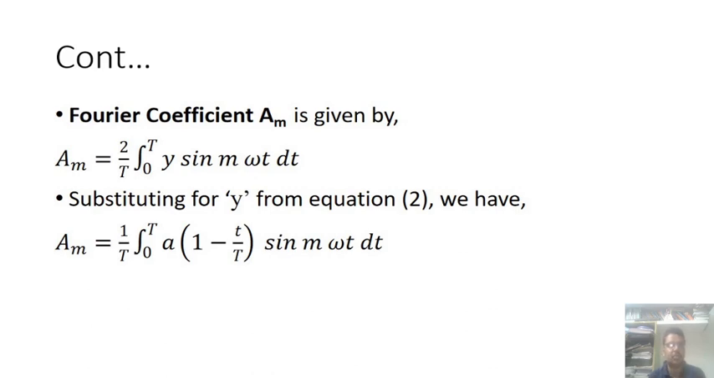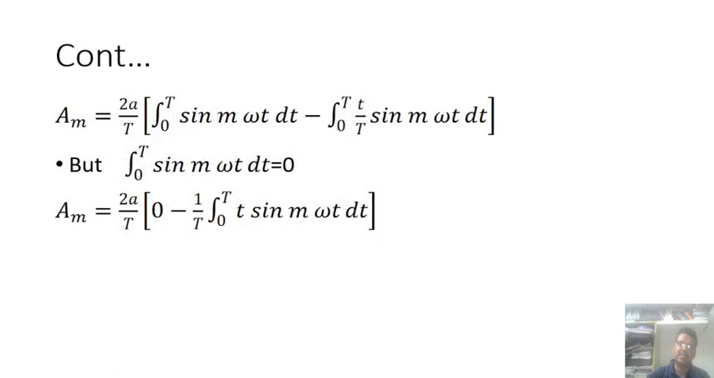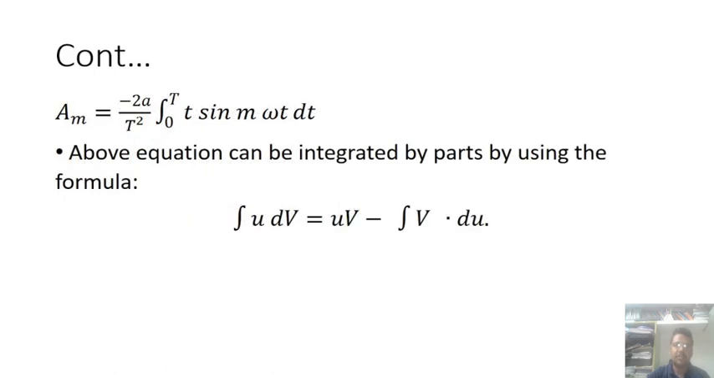Then the coefficient am, the second one, is given by am is equal to, a varied increment value, 2 by T integration of 0 to T y sin of m omega t. Substituting y from equation 2, am is equal to 2 by T integration of 0 to T A of 1 minus t by T sin m omega t. After knowing that, am is equal to adding of these values, minus 2A by T square integration of 0 to T t sin omega t.